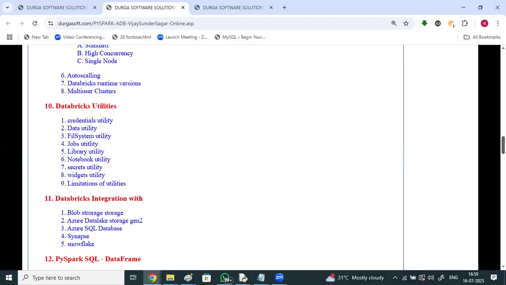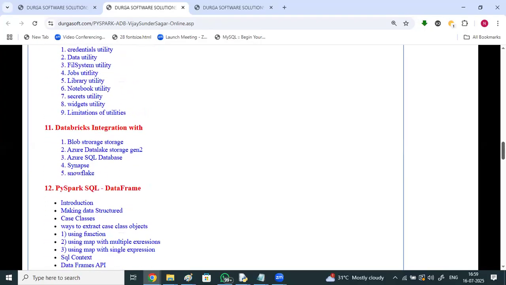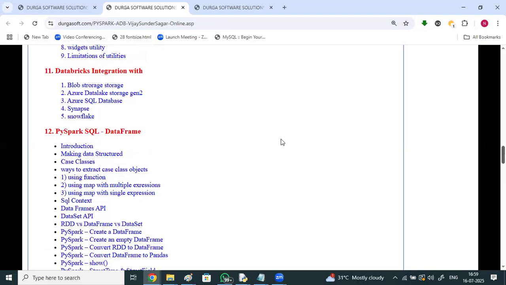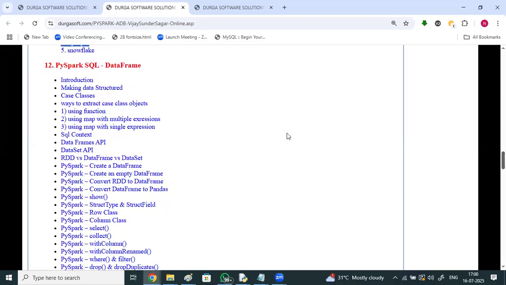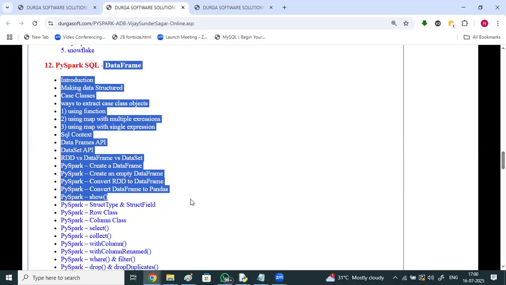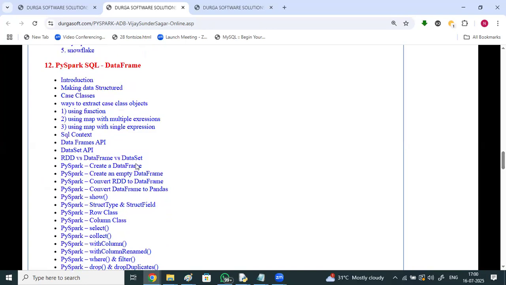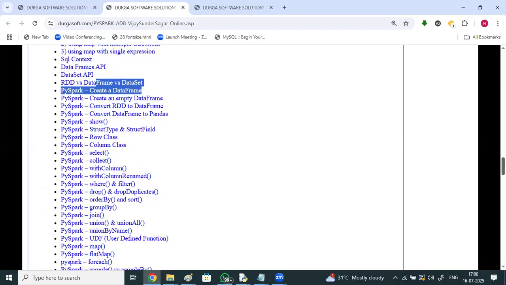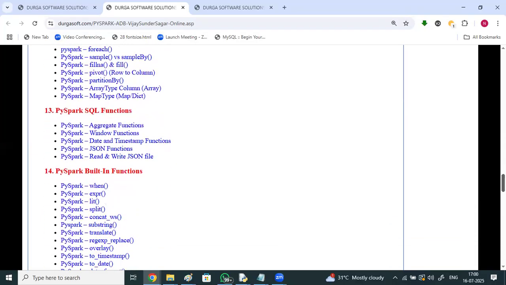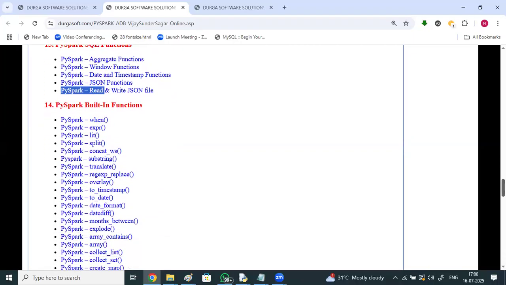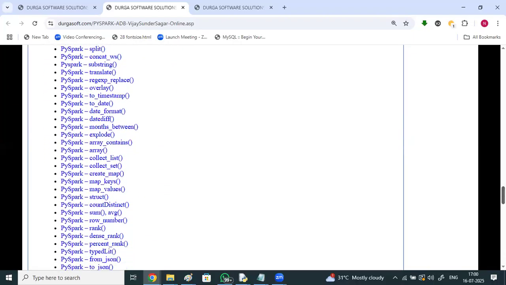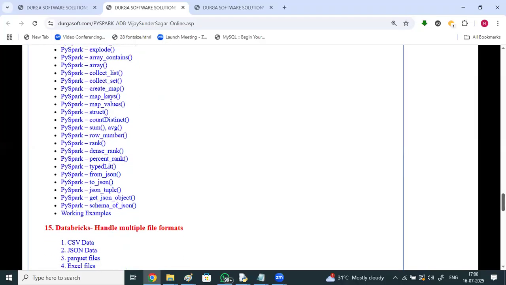Databricks utilities, data utility, job utility, library, notebook, Databricks integration with different data lake storage, Azure SQL, Synapse, Snowflake, and PySpark SQL data frames. This is the main thing we see in PySpark. RDDs with a schema we call a data frame. So all these are the different functionalities we can apply. And PySpark SQL functions, aggregate functions, window functions, date and timestamp, PySpark built-in functions. These are the various PySpark built-in functions you can make use of for performing different operations.